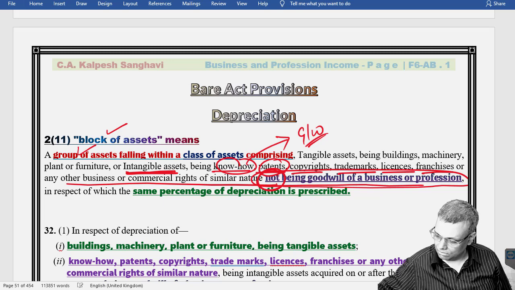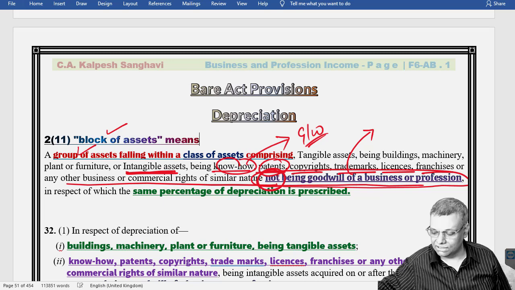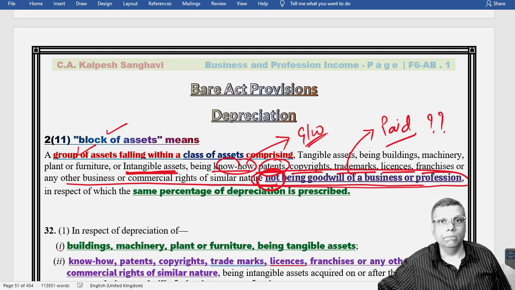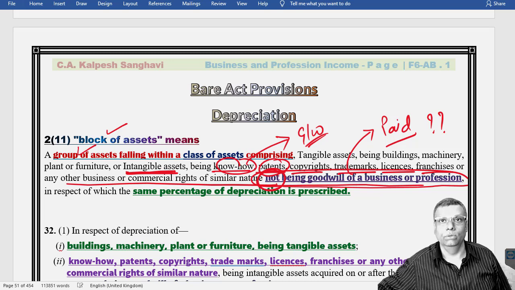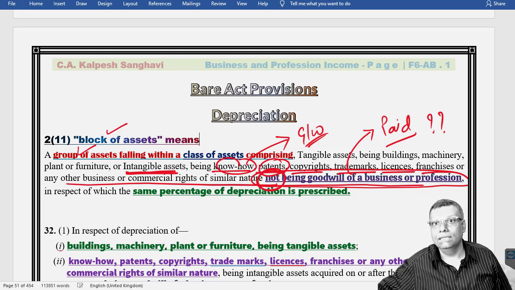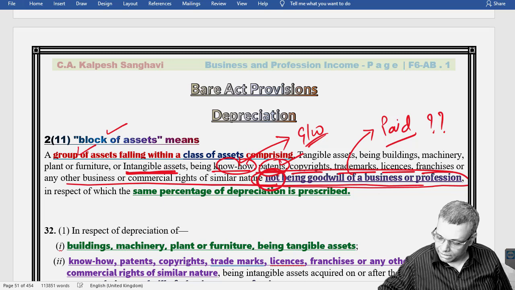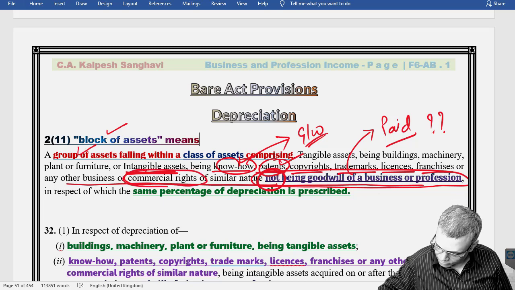However, one logical statement I am making: if it is a paid goodwill, then it will be a debatable point. If it is an acquired goodwill, then I will say that it should be eligible for the purpose of depreciation, because if you have acquired a goodwill, it will be something of this type only, know-how, patent, or some sort of commercial rights.